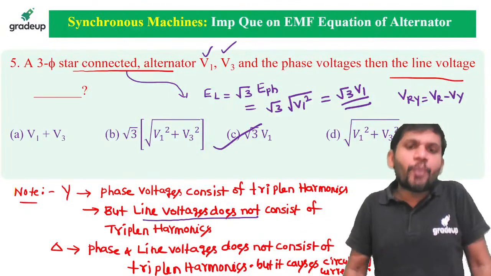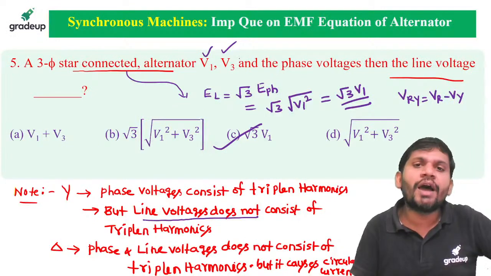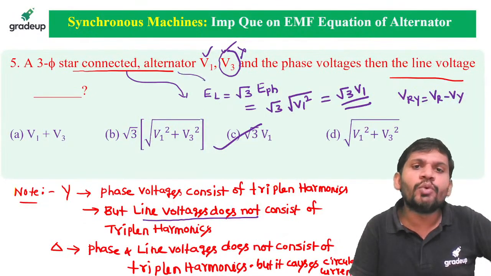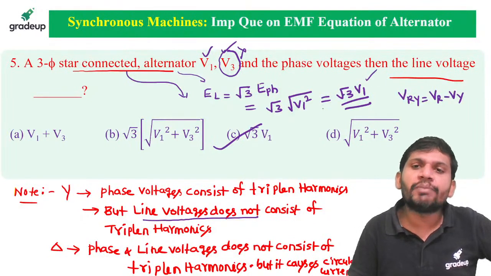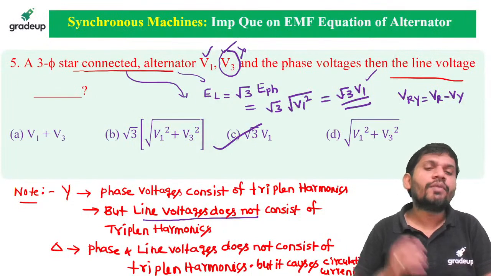Come on students, very important. Line voltage does not consist of triple N harmonics, which means don't consider this in line voltages. That's the reason why, actually, square root of V1 square plus V3 square, but V3 is 0. That's why you can take √3 times V1. Clear friends? Clear. Very important.